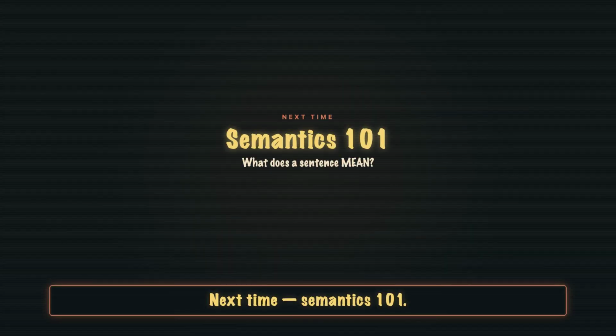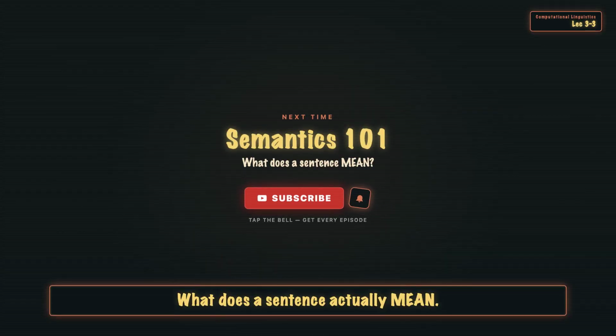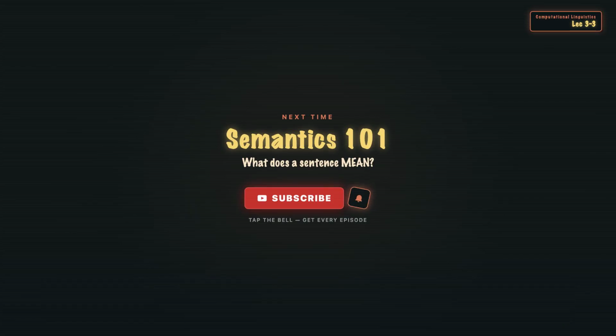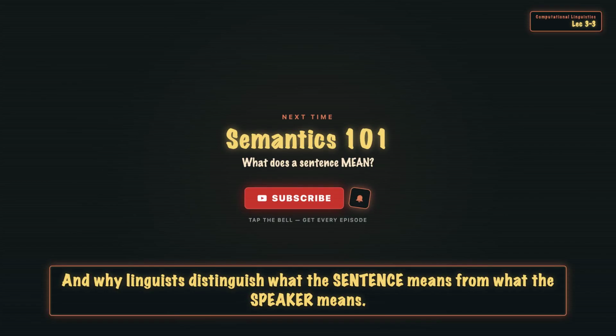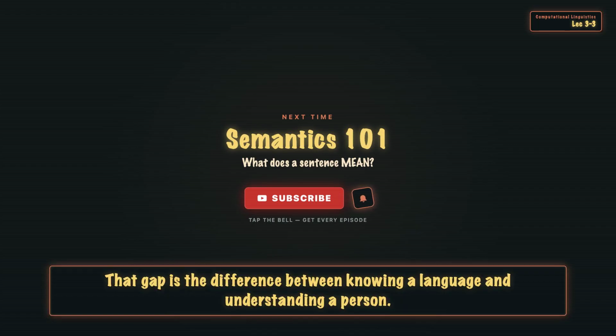Next time, Semantics 101. What does a sentence actually mean? And why linguists distinguish what the sentence means from what the speaker means. That gap is the difference between knowing a language and understanding a person.